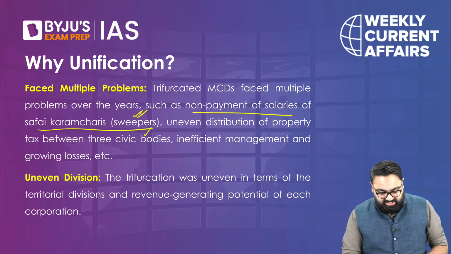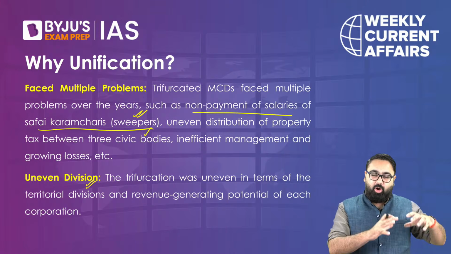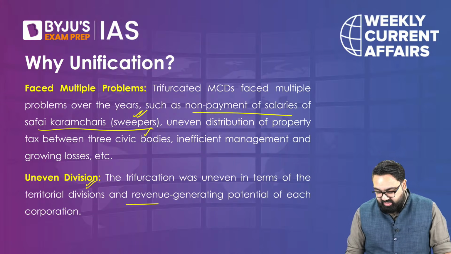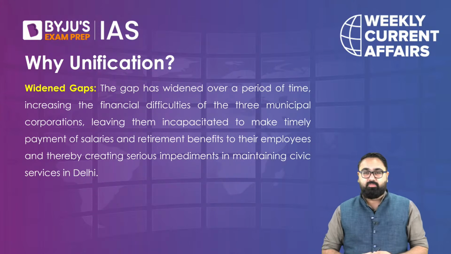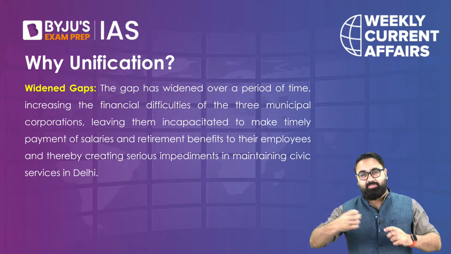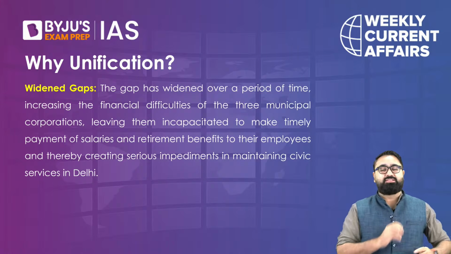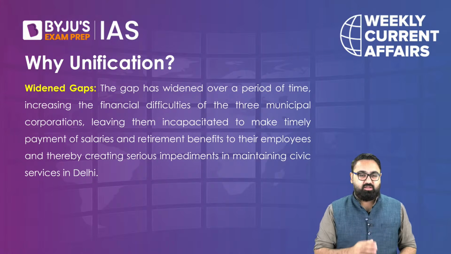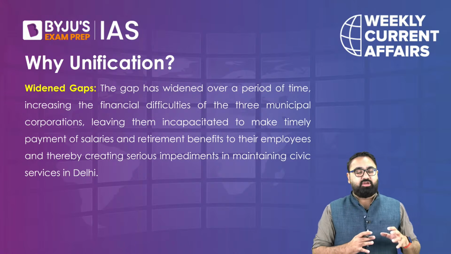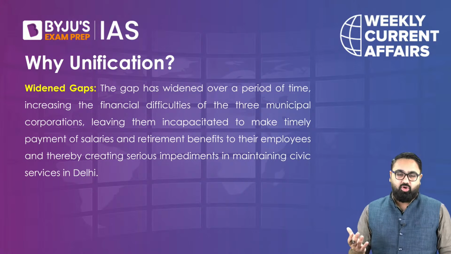As I said, there has been uneven distribution because of the different property rates across the city, and that is why the revenue generating potential is not the same. Over time, this gap between the different municipalities has only increased. Those working under the South Delhi Municipal Corporation still had the chance to get salaries on time, while the other two struggled for a long, long time.